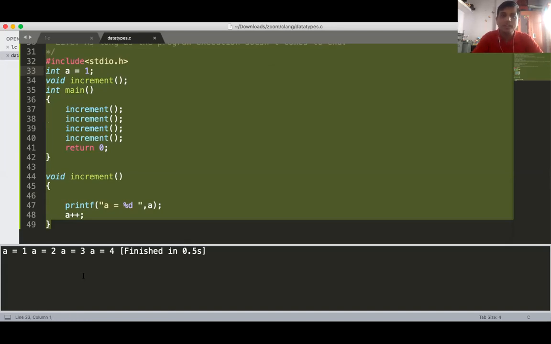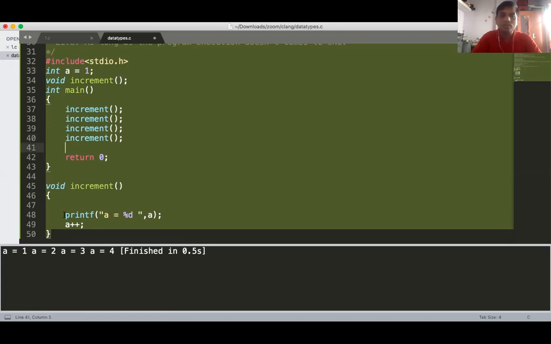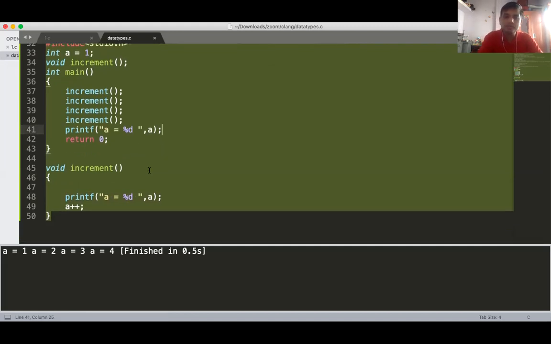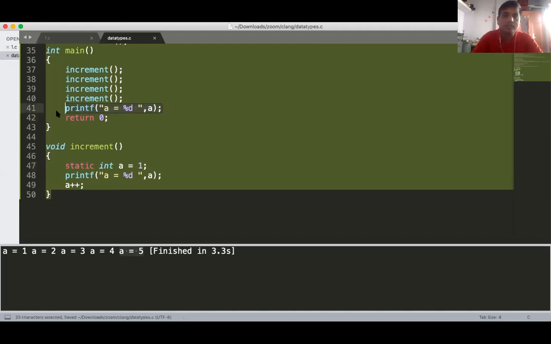Okay. Now here I'm adding one statement here. Now, can I execute this program? There is no error. I am still able to access the value of a here. Okay. Now what I'm doing, I'm putting this into increment and I'm making it static. Now tell me, can I access a here? You will get an error.